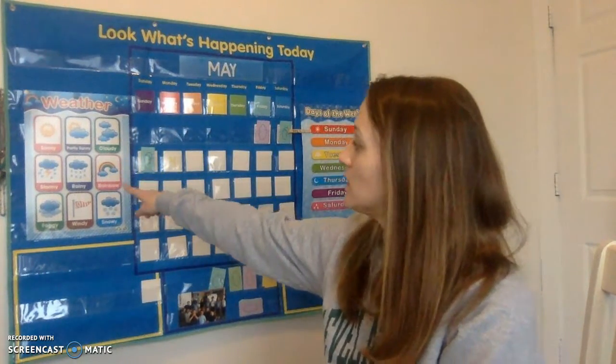All right, and I just want you to think, what is the weather like today? Also, if you do have a journal or something you could use at home to keep track of the weather, I think that'd be a really good experience for you guys. If you have a calendar at home, maybe you can put a very small picture of a cloud if it's cloudy, a cloud and a sun if it's partly sunny, a sun if it's sunny, a cloud with some rain if it's rainy, and then we'll just track to see what the weather is like in the month of May.